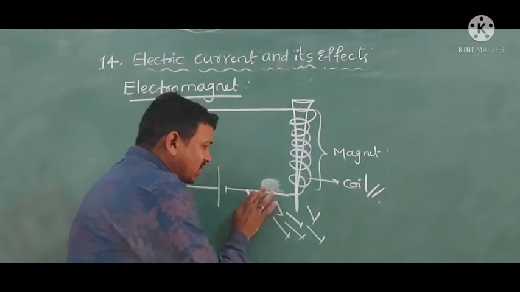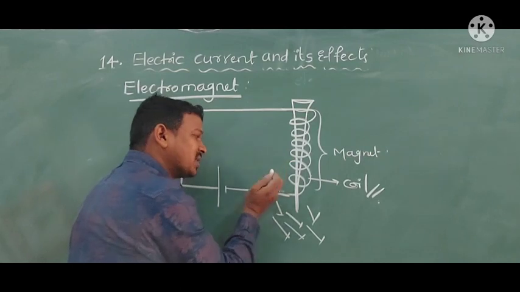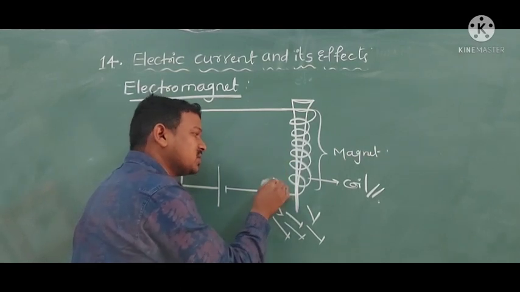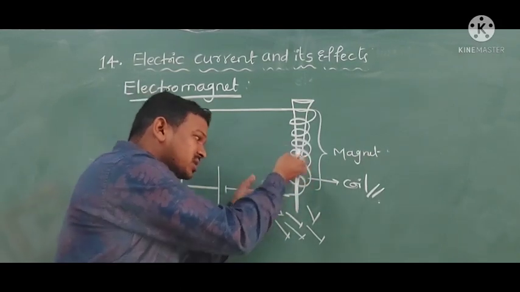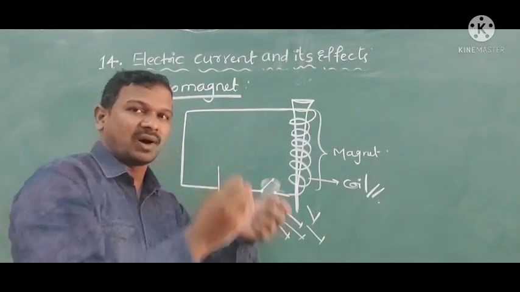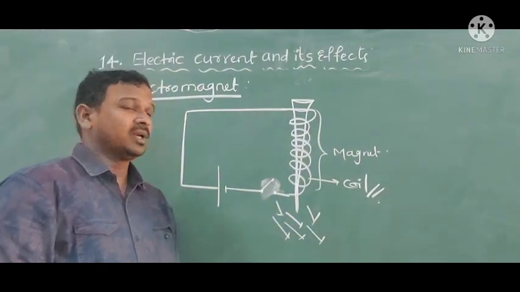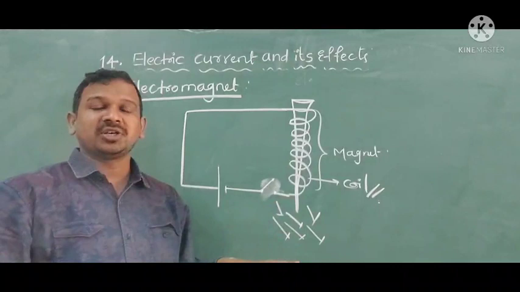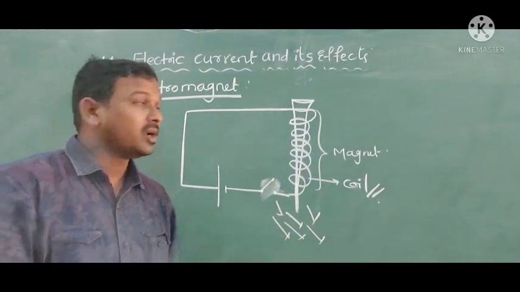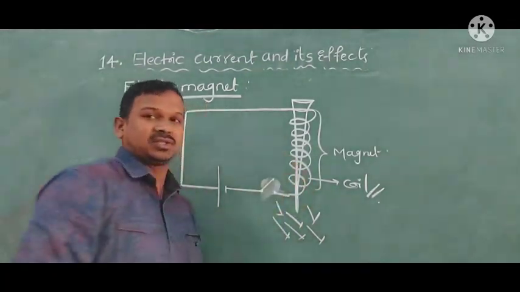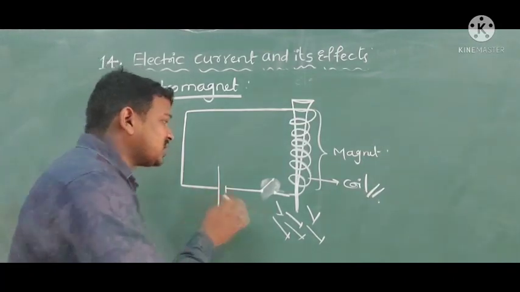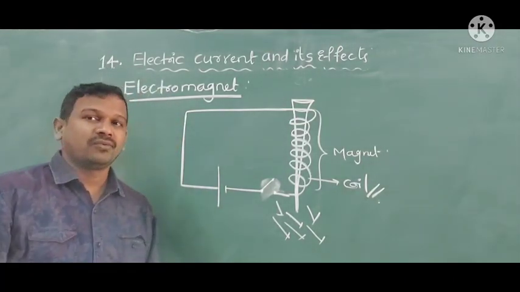Now I observe one thing. Again I open the circuit, switch off the circuit. At that time again these small iron filings fall down. Means it becomes a normal condition, demagnetized. Normal wire it is.